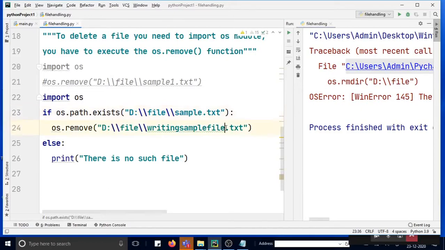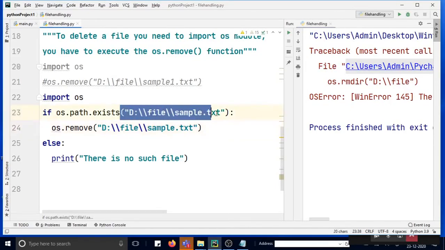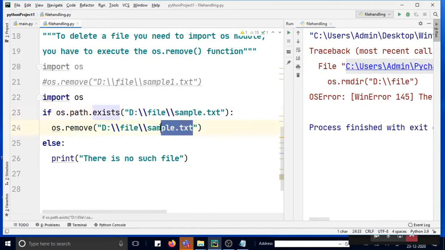So this is nothing but removing the file that is already existing, keeping the path. That means this is the path. In this path, if the file exists, if at this path location the file exists, then that file will be deleted completely. That is the intention of this. So you can run it.